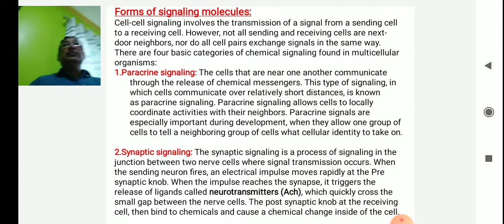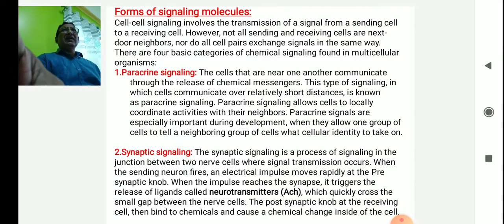Paracrine means the cells that are near one another. Both cells are nearby and communicate through the release of chemical messengers. This type of signaling, in which the cells communicate over relatively short distances, is known as paracrine signaling. Paracrine signaling allows cells to locally coordinate activities with their neighbors. Paracrine signals are especially important during development, when they allow one group of cells to tell a neighboring group of cells what cellular identity to take on.